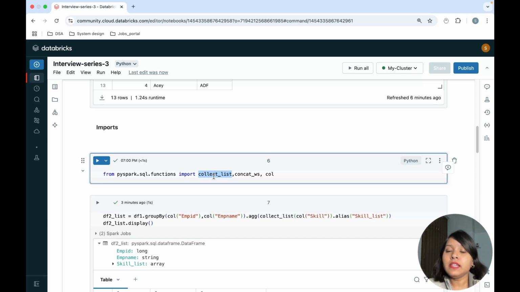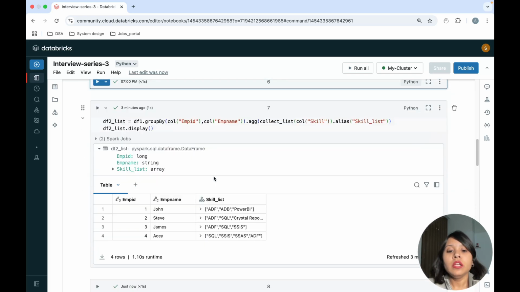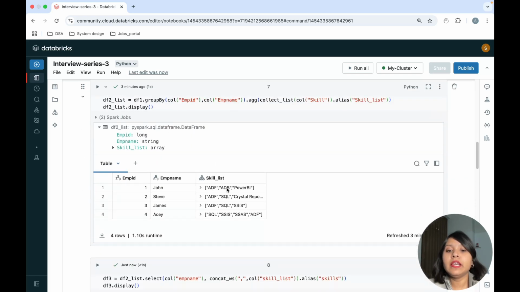Now, as I stated, I will be giving you a second approach to this particular question. Now, if you will see, there is no duplicate here. It is ADF, ADB, Power BI, ADF, SQL, Crystal Report, ADF, SQL, SSIS, SSAS, and ADF. Let me do one thing. Instead of SSAS, I will be replacing this with SSIS and creating my data frame again. And then what I want is, I don't want it to be duplicated. I want it once.